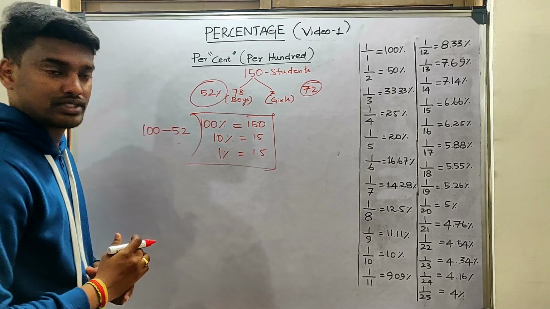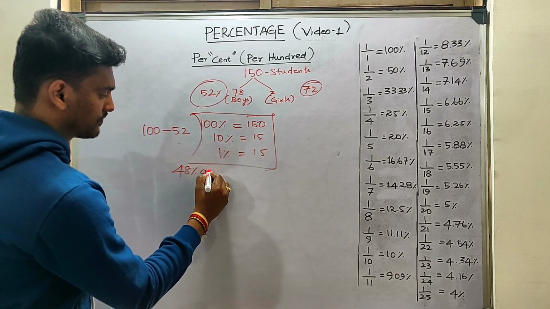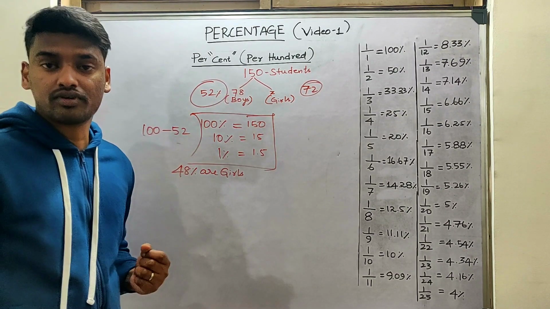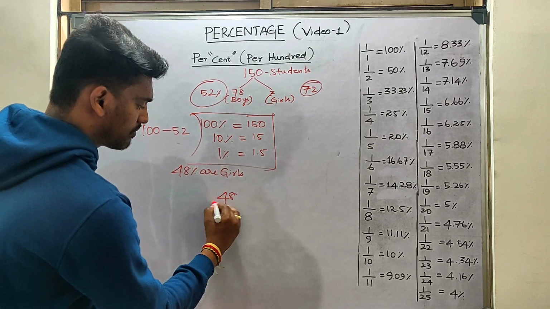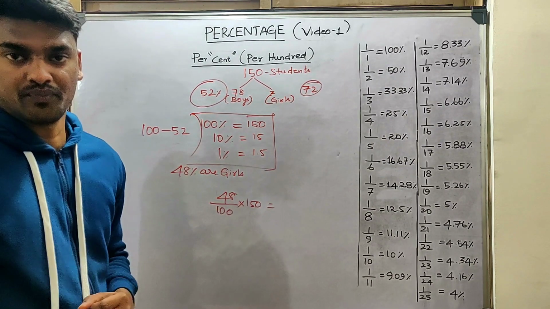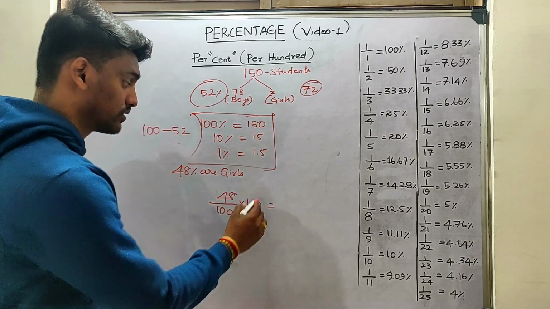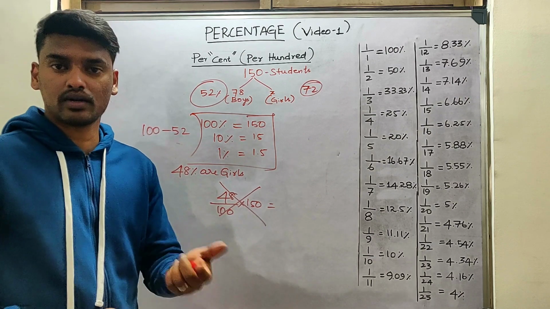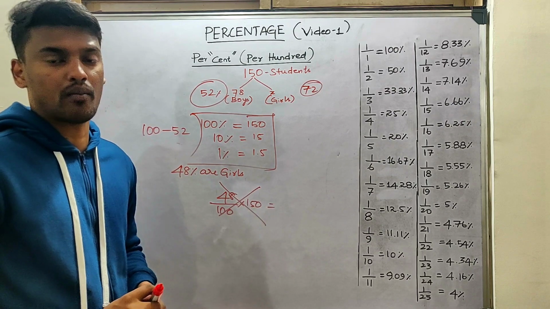Now if they are saying out of this 150 students, 48% are girls, most of the people will write 48 by 100 into 150 is equal to so and so. But this is not the way to solve competitive exams. These things you can do in school and college, but not in the case of your competitive exams.